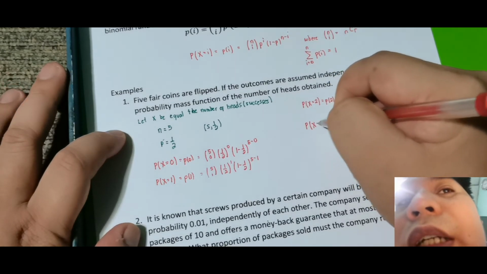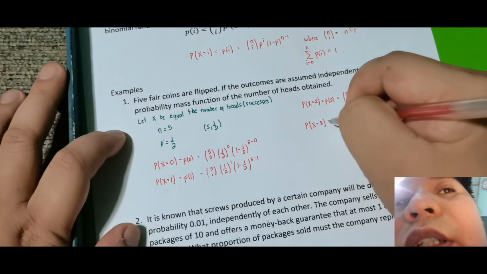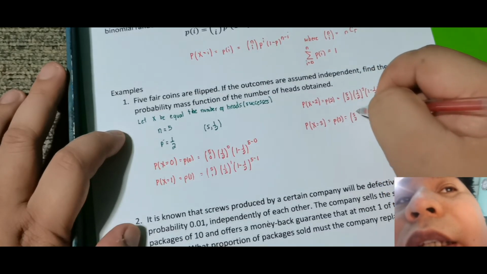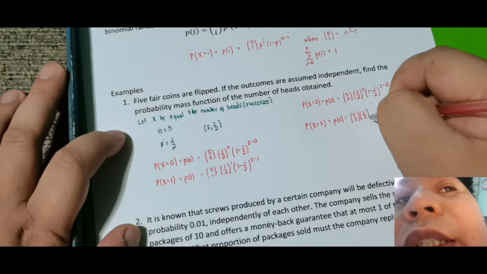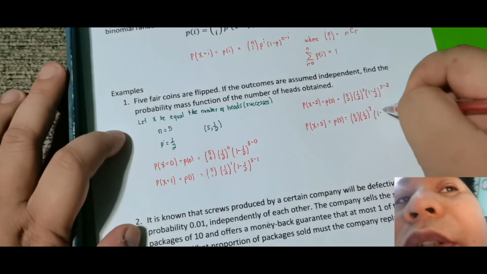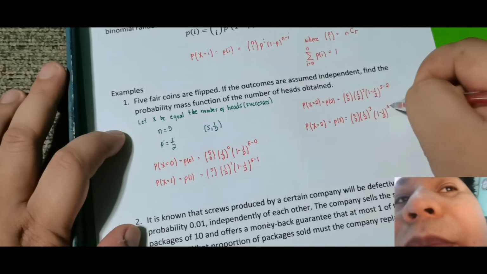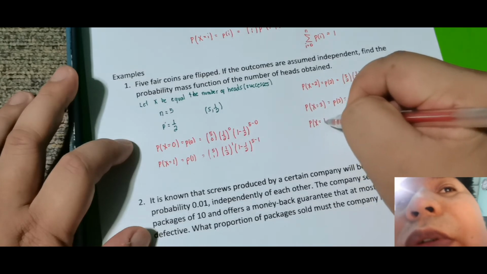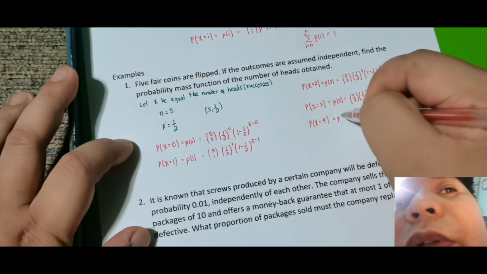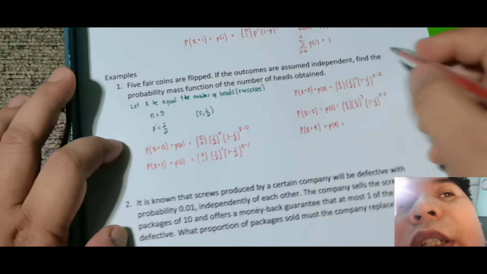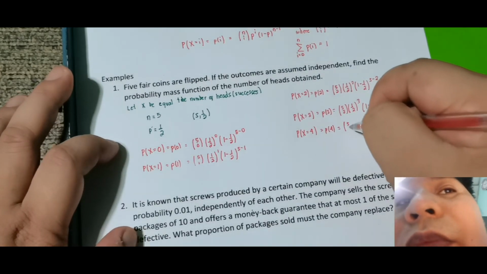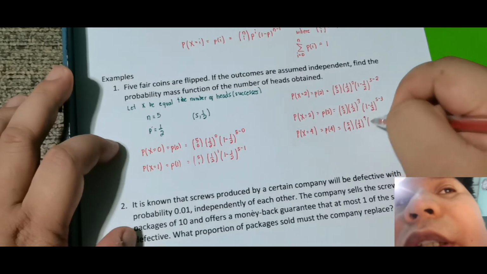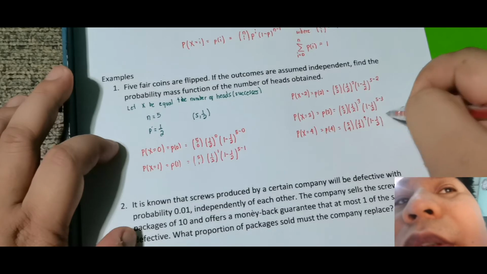So this is probability ng x is equal to 3. So this is p of 3 is equal sa 5 taken 3, 1/2 raised sa 3, then 1 minus 1/2, then 5 minus 3. So meron pang 4. Probability of x is equal to 4, then this is p of 4. Okay, and this is 5 taken 4. So this is 1/2 raised sa 4, then this is 1 minus 1/2, then this is 5 minus 4.